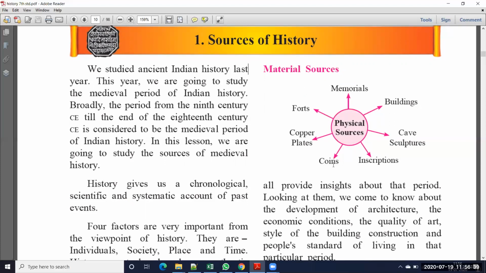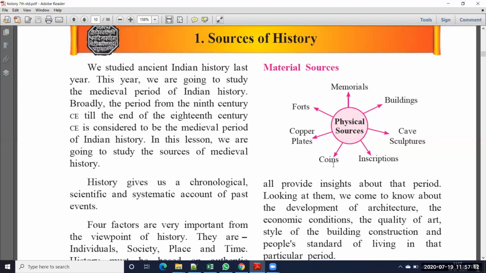Coins means the coins that were used in that particular period, so that we call coins, currency, money. Okay, copper plates means in the ancient period people didn't have notebooks, as well as they didn't have pen or pencil. So for that purpose they took one copper plate, and on that they wrote the information, so that we call copper plates. Forts, already I explained about the forts. So these all are called what? Material sources.